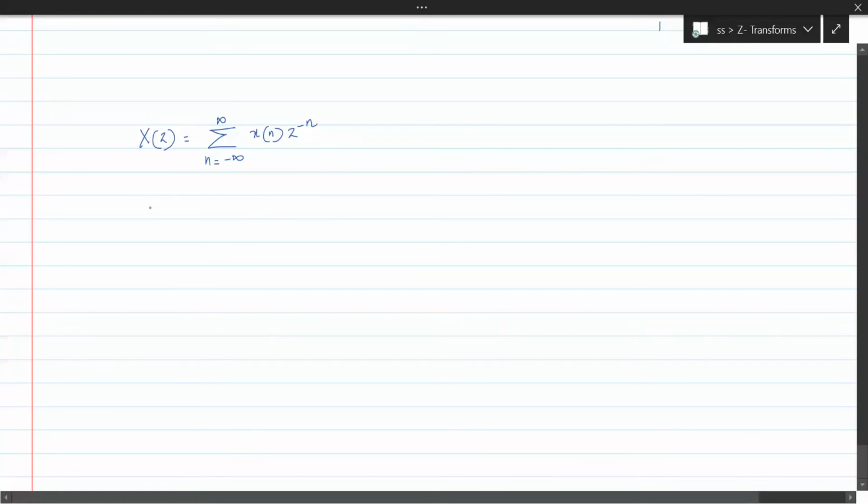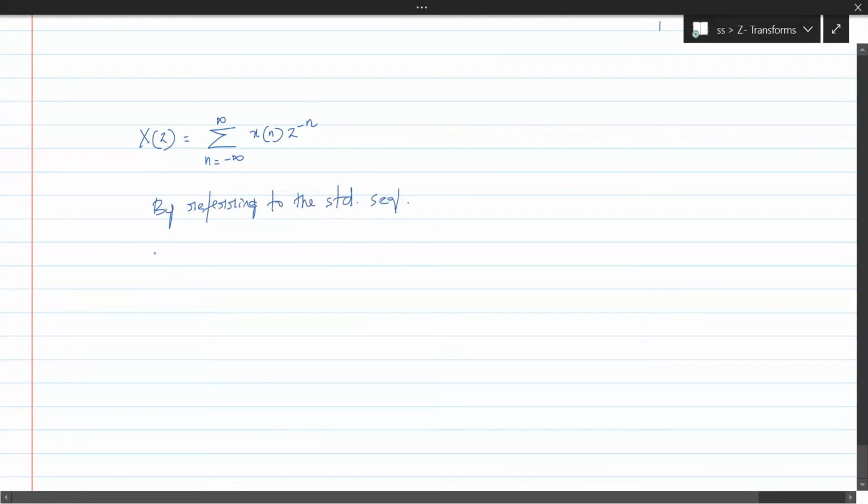And we can even find X of z by referring to the standard transforms, standard sequences, something that we have seen in the previous class.